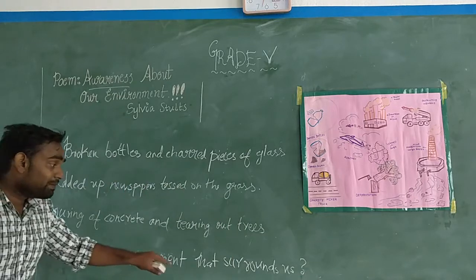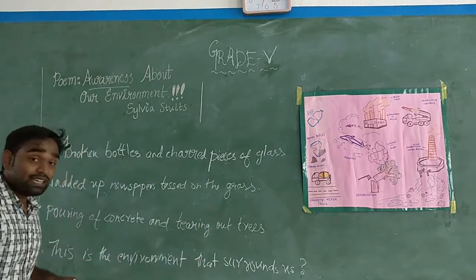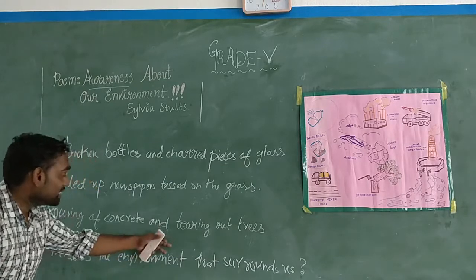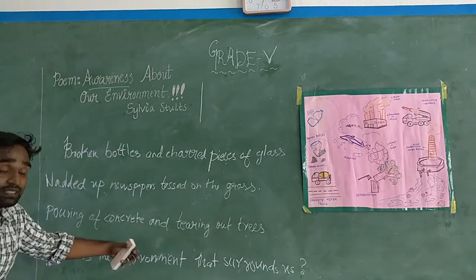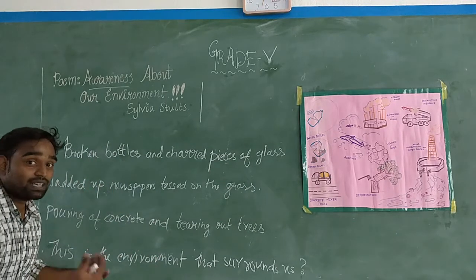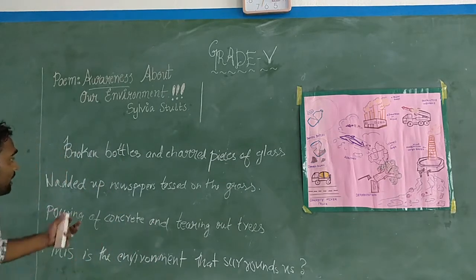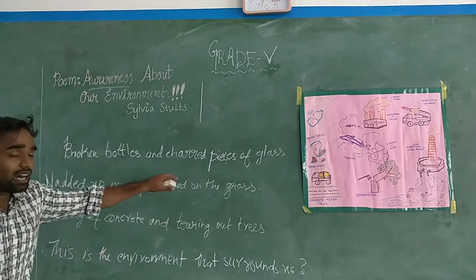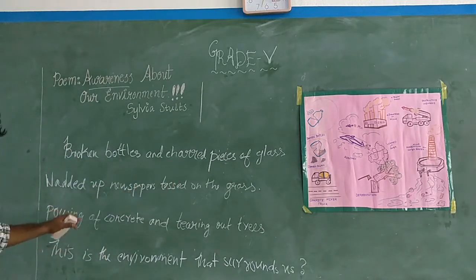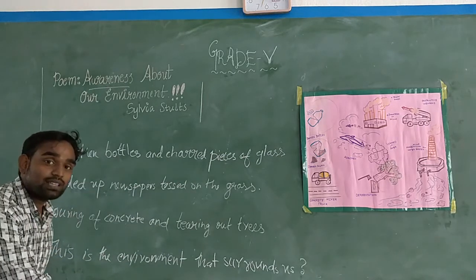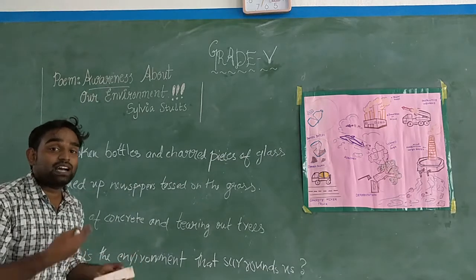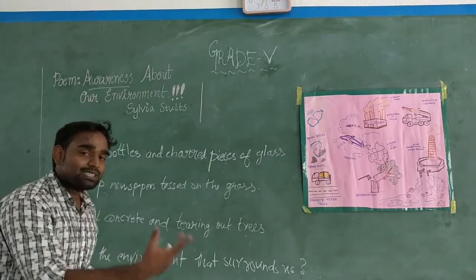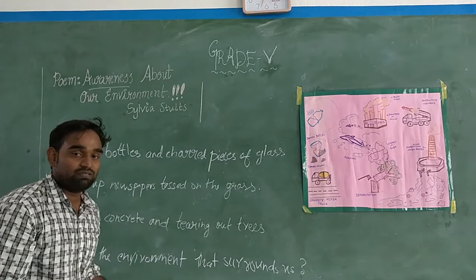This is the environment that surrounds us. She is asking, in this surrounding are we living? What kind of surrounding? She is talking about the first three lines. In the first three lines, what has the poet told us? She told, people are throwing broken bottles, dark pieces of glass and crushed newspaper just on the grass. Instead of using garbage bins or dustbins, they are just throwing them like that on the grass itself.